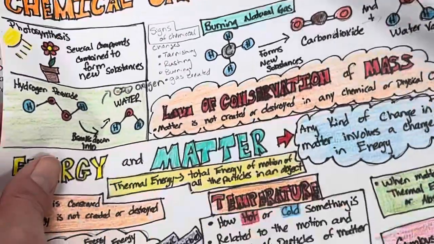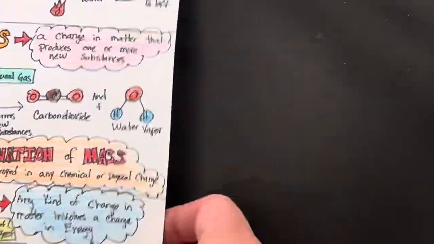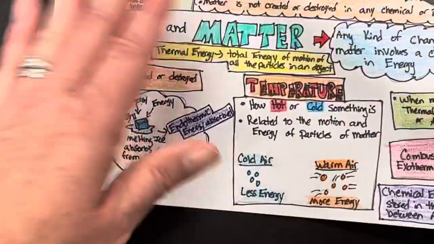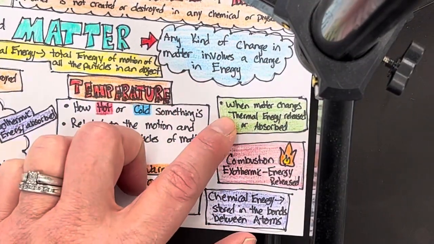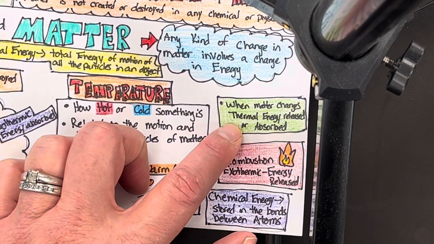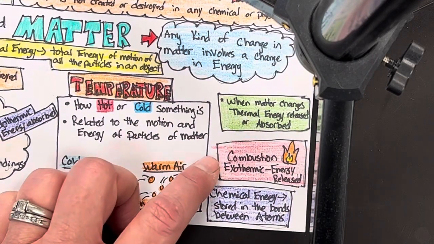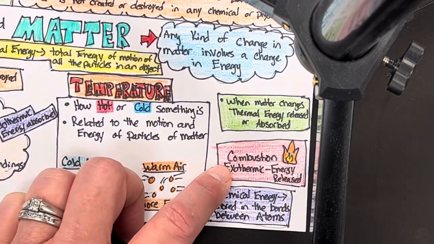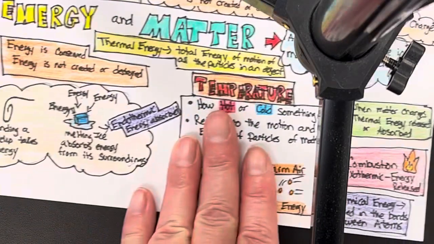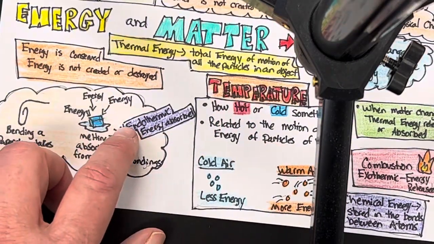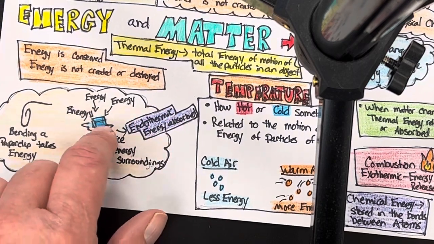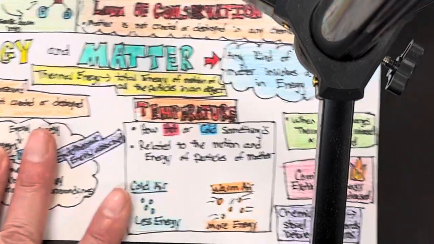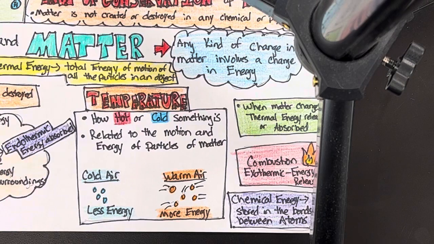Okay, so I added a few things on my doodle notes. When matter changes, thermal energy is released or absorbed. That last sentence, combustion is an exothermic reaction, energy is released. It also talked about melting ice. That's an endothermic reaction, energy is absorbed. That melting ice, that energy is going in. So those are what I drew on my doodle notes.